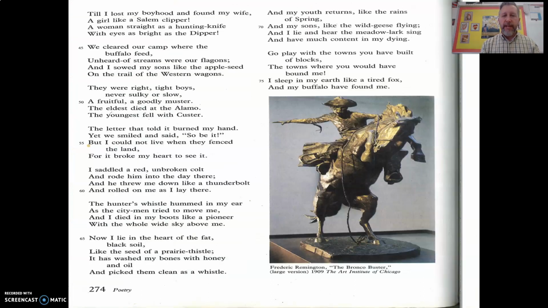life. If we take a look at page 274, it talks about the Western wagons. Now, some of you have done the Oregon Trail, right? And that is talking about that time period. So this particular poem, on the trail of the Western wagons, he's describing people moving in westward expansion. So basically, he's kind of telling a story of American history that William Sycamore lived through.